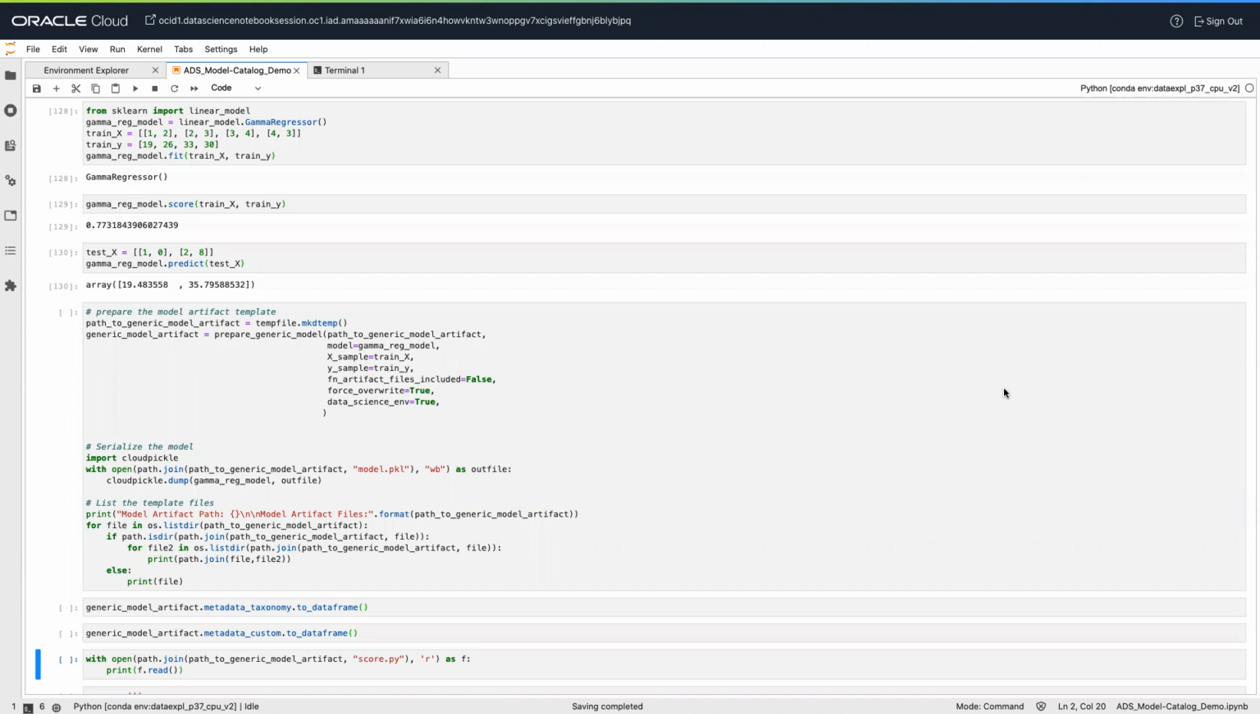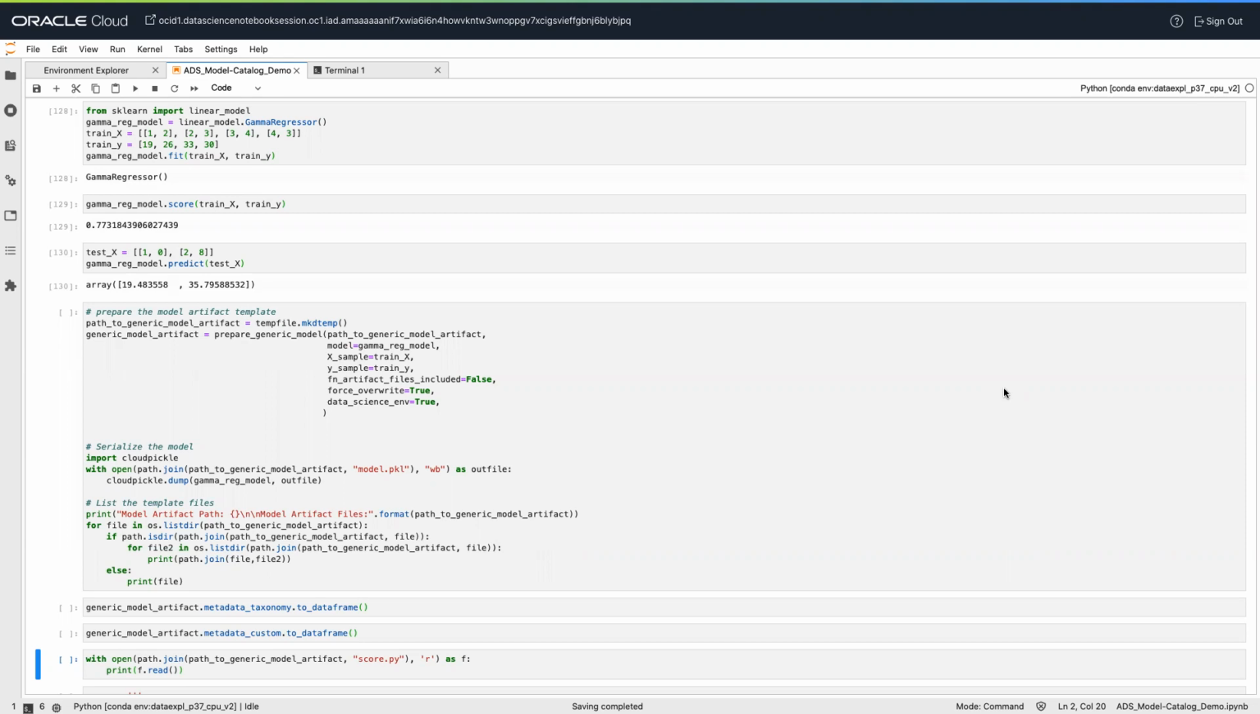The next step is the model has to be serialized and the model artifacts prepared. Preparing the model artifact includes running the prepare generic model method, then editing the score.py file and optionally the requirements file. Then you load it back from the disk using the reload method. After you complete these steps, the model artifacts are ready to be stored in the model catalog.